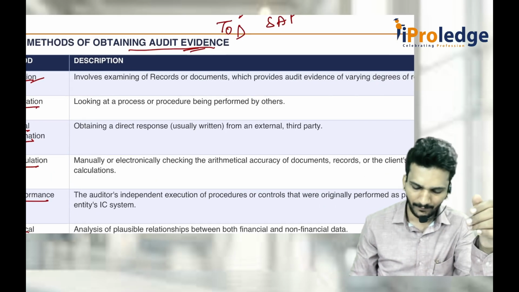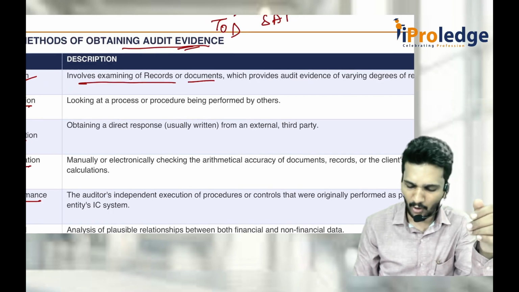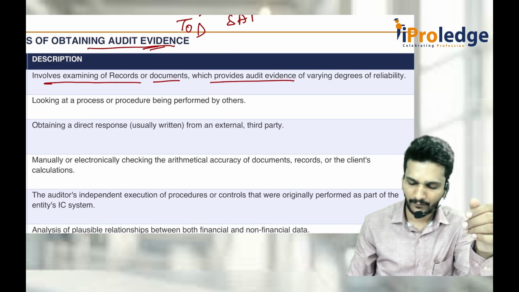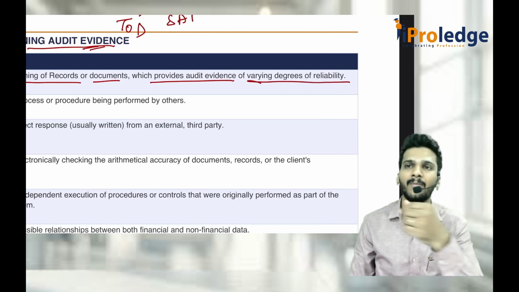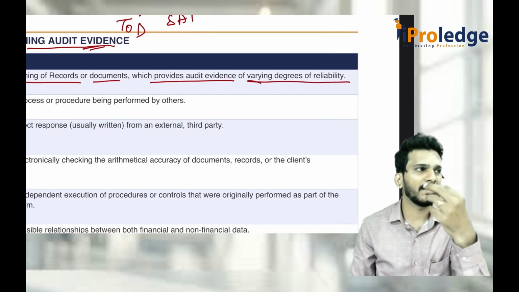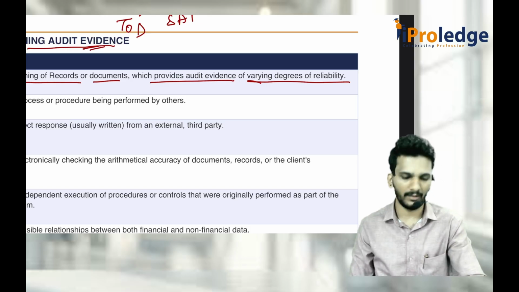Inspection means examining the records or documents, which provides audit evidence of varying degrees of reliability. What is varying degrees of reliability? Different degrees, that means you can have different percentages of reliability.